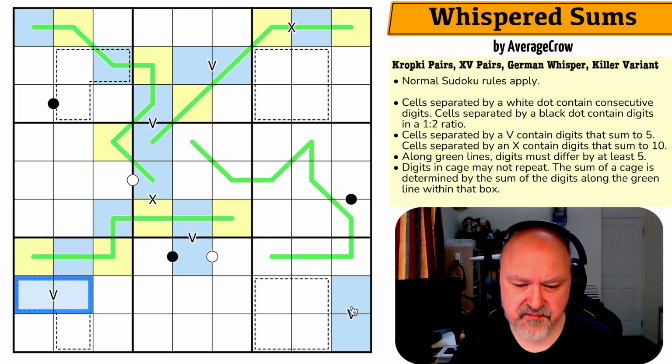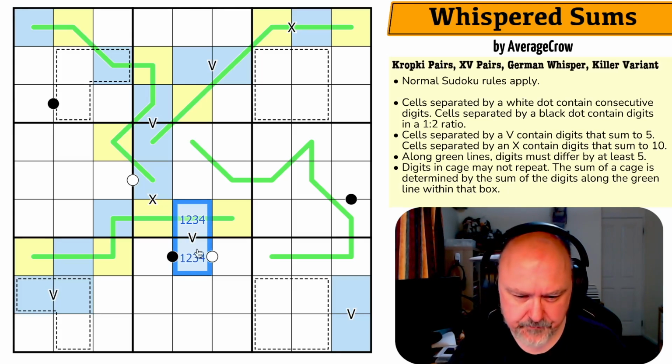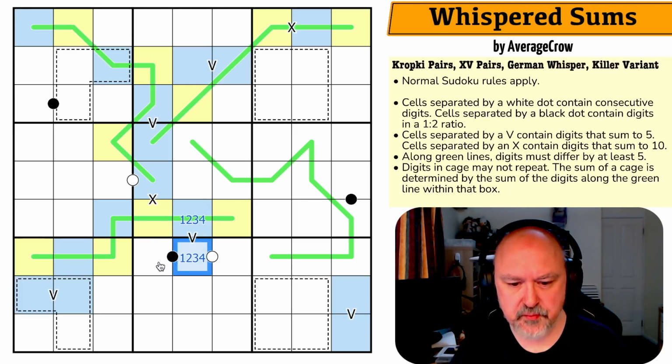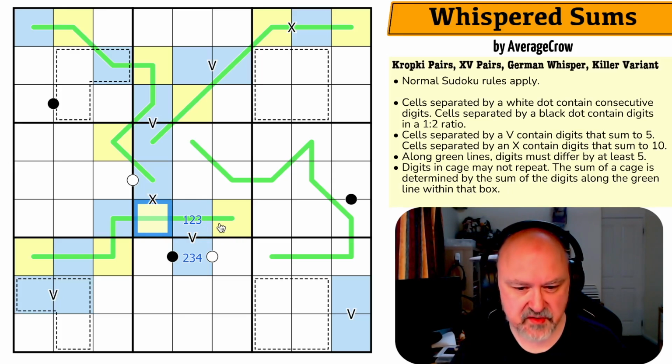This is a different V clue to this one. If this is 1, 4, this is 2, 3, because if they were both the same, these would all be the same digits. But I'm not sure what to do with that. So these are 1, 2, 3, 4. This can't be a 1, because if this is a 1, that would have to be a 2, because it's the only thing in a 1 to 2 relationship, and that would have to be a 2. So this can't be a 4. And it couldn't be a 4 either because of the whisper line. There might be something going on here, actually.